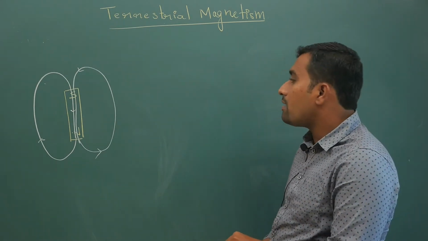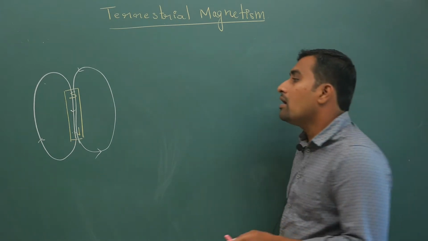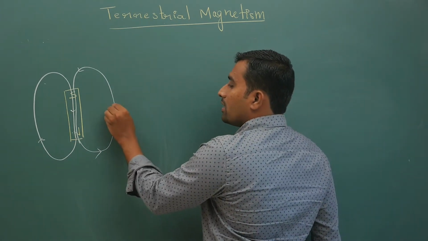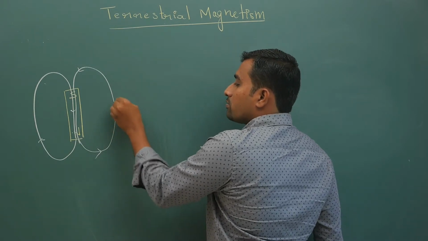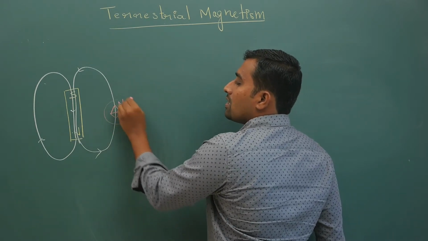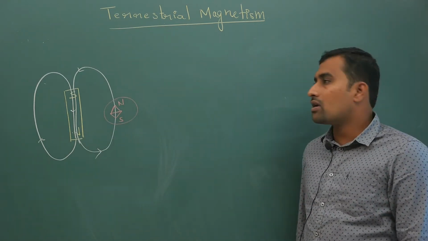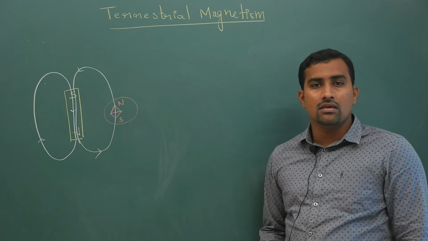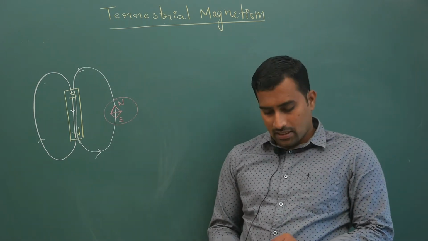Now if you keep your magnetic compass needle, it will have its north pole on the top and south pole on the bottom like this. It will show the direction of the magnetic field. Your north pole will show the magnetic field direction at that particular point.